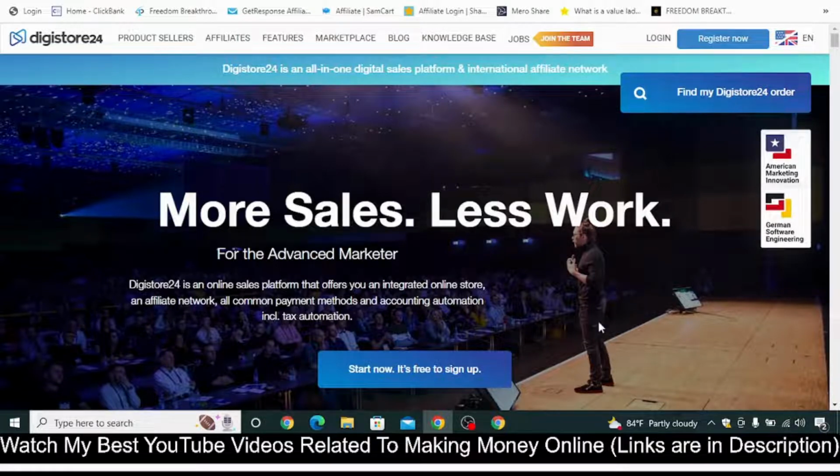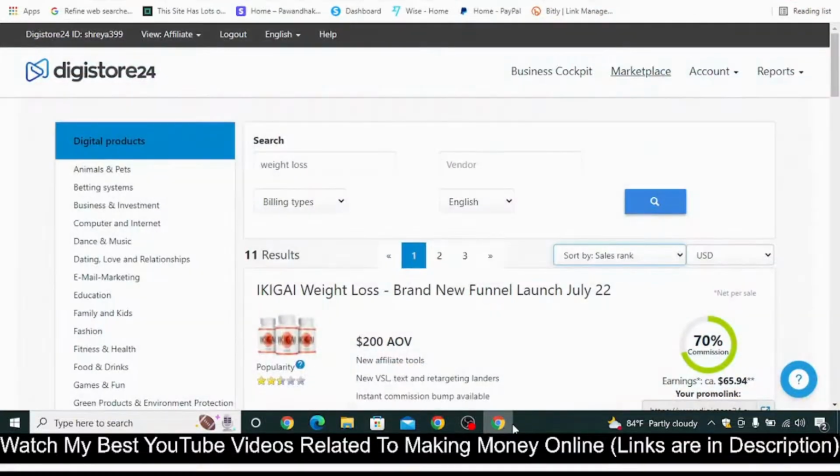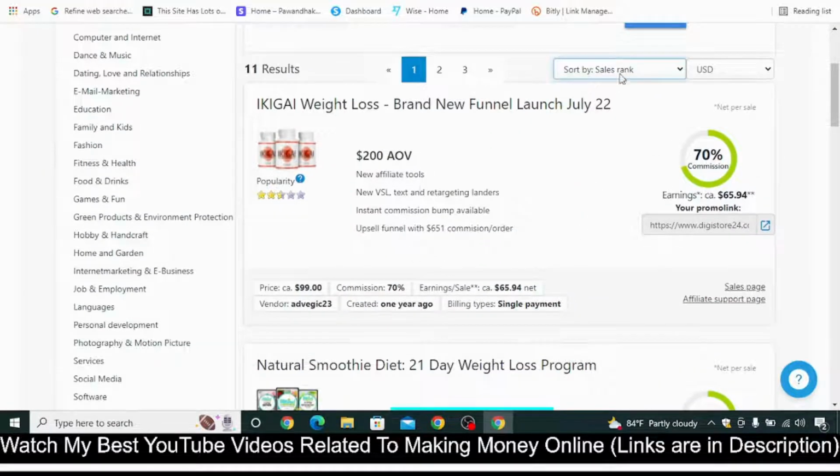Once you create your account on Digistore24, simply log into Digistore24, and then click on marketplace and type weight loss. Now the free traffic that we are going to use to promote the affiliate products from Digistore is best if it is from health and fitness, and especially if it is in the weight loss category. That's why simply type weight loss and see all the products by sales rank.